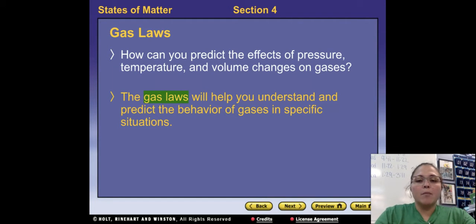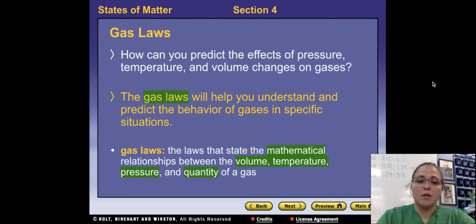To predict the behaviors of gases, we have the gas laws that help guide us. And this is important because we deal with gases every day, and in every situation that we're in. Gases surround us in the air that we breathe and in some of the things that we use every single day. And we need to know how they behave so that we can work with them safely. And so the gas laws state the mathematical relationships between volume, temperature, pressure, and quantity or amount of a gas.